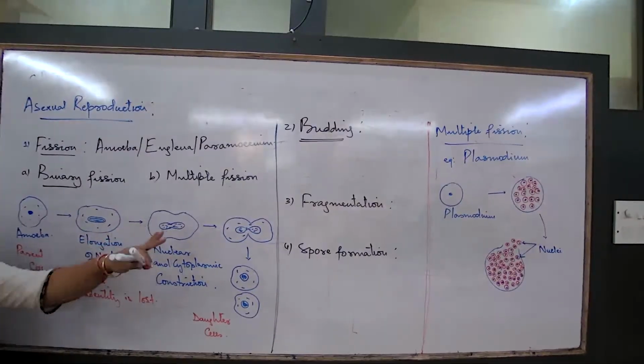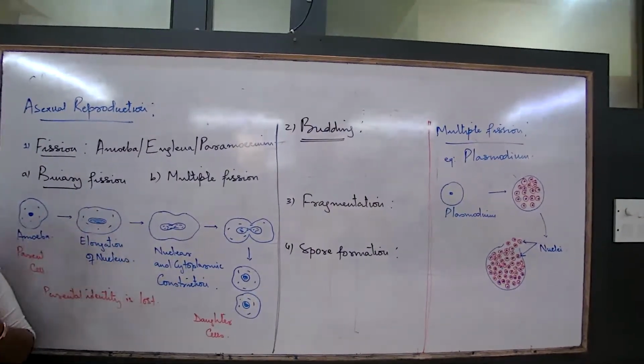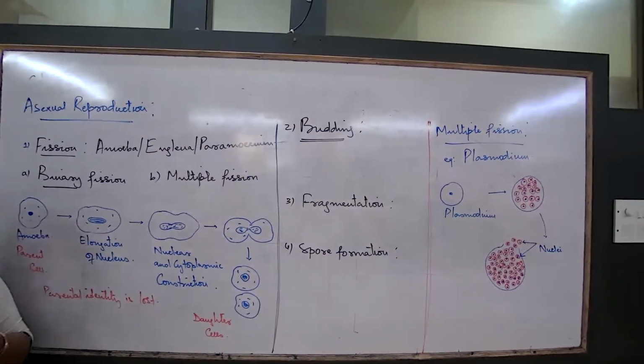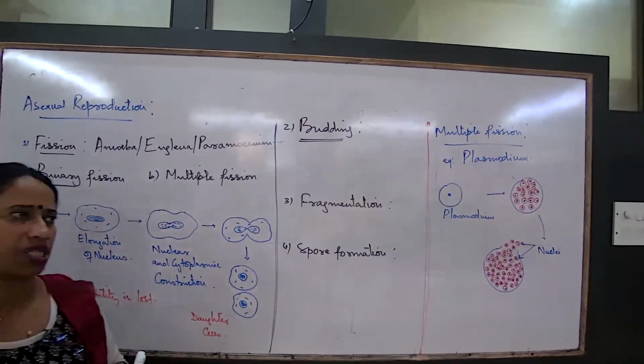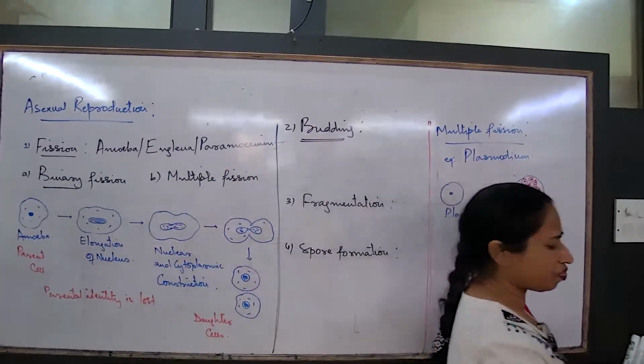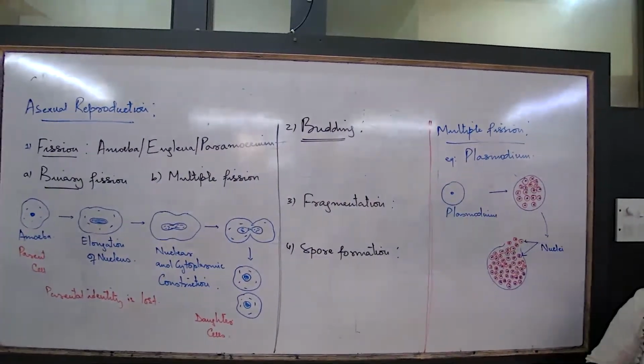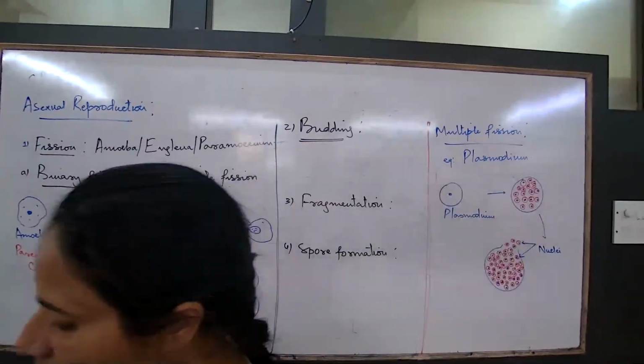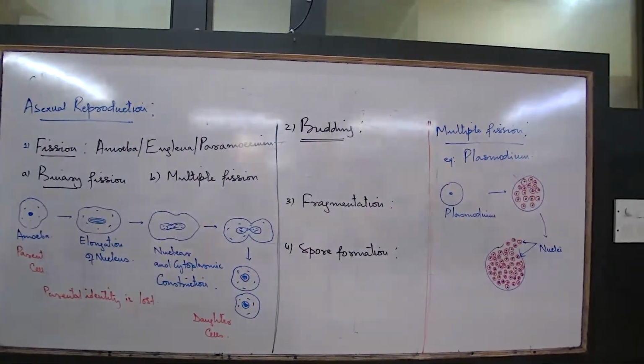So for multiple fission and binary fission, you should be able to remember the types of organisms, examples, and one or two differences. Let us write two points of difference very fast. Make a table. This is very common, so you should not make any mistake here. Binary fission: let us write the differences.